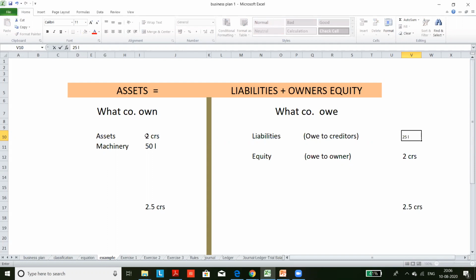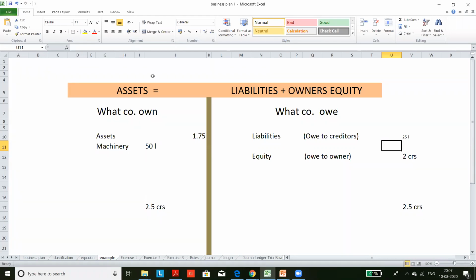This is done by paying from the cash balance. So the 2 crores from 25 lakh becomes 1.75, and the total here is 2.25 and 2.25. So always assets will be equal to liability plus equity because of the concept of double entry.